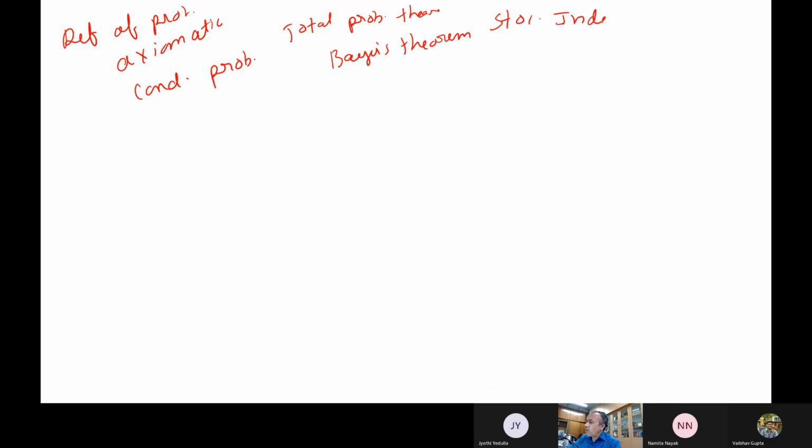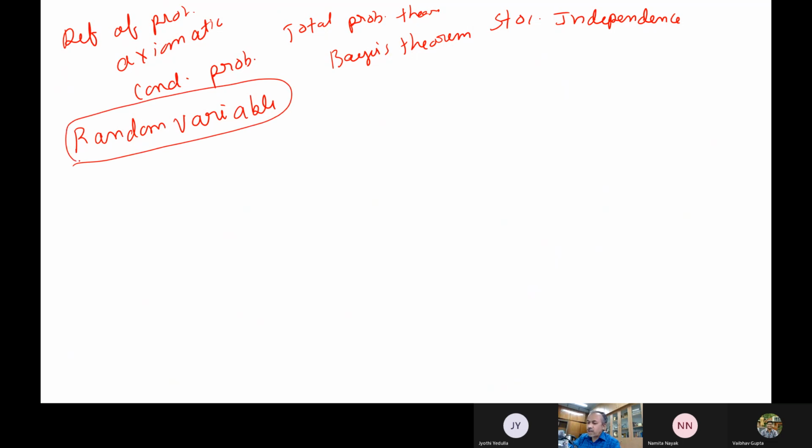So with this, the fundamental things of probability are all completed. In the next class, we will start our concept of random variable.